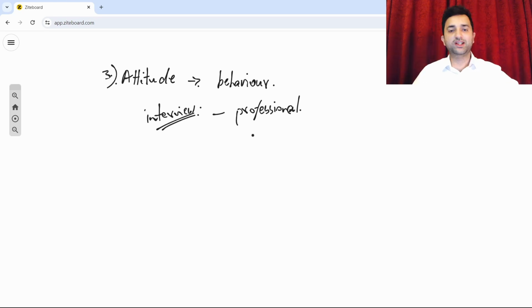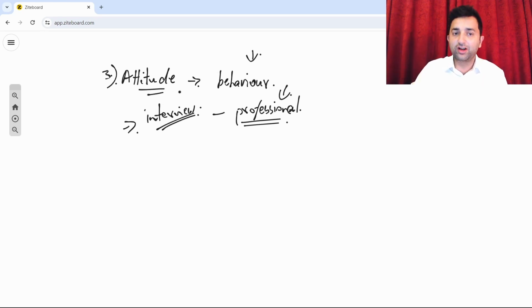That means the way that you behaved with everyone in that office during that interview, you know, you met people, you shook their hand, you smiled, you interacted really well. So your attitude was very good, meaning your behavior was very good, it was very professional, according to the context. Of course attending an interview is a formal context, yeah. So that means the way that you behaved during that whole process was very professional. Okay, so your attitude is nothing but behavior. That is the meaning of attitude.